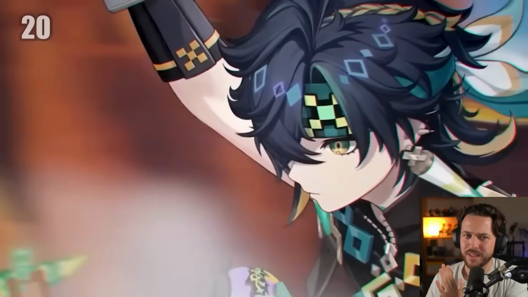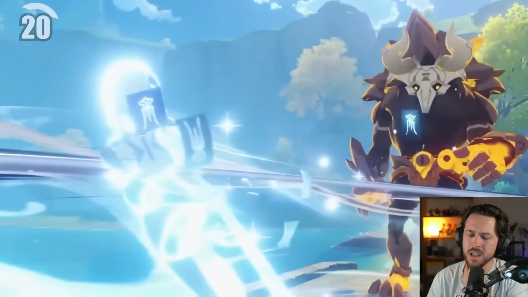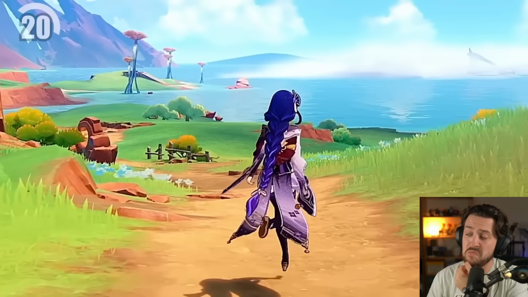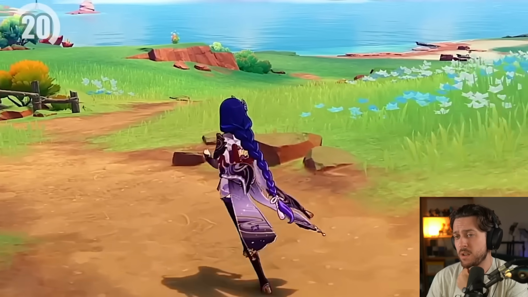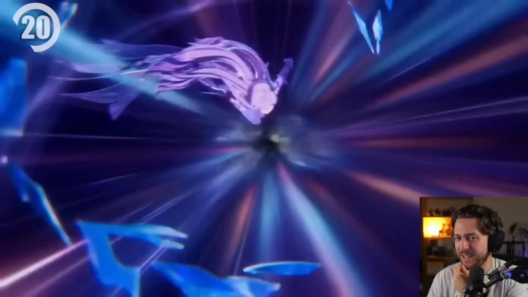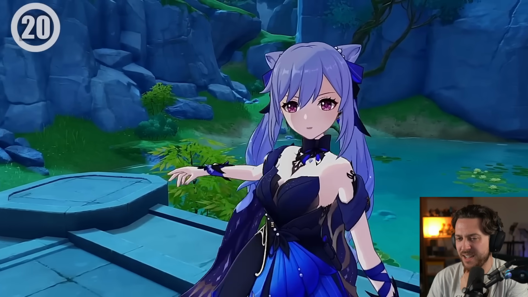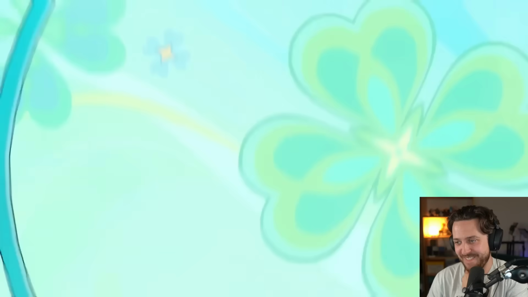Yep. Number 20, collaborating with cheaters in co-op. Be careful who you play with. While you won't get banned for accidentally matching with a hacker once, if you are repeatedly and knowingly teaming up with a player who is blatantly cheating, you can be found guilty by association. Hoyoverse will flag you as a beneficiary of that cheating, and your account could be suspended as a result. If you see a cheater, just report them, leave the party, and block them. Otherwise, not that they're gonna get banned, because again, Animo Minmax is still going around doing his thing, dude. You will be at risk of getting banned as well.